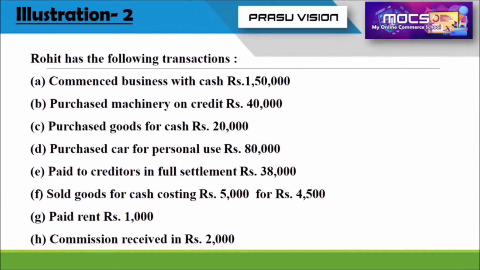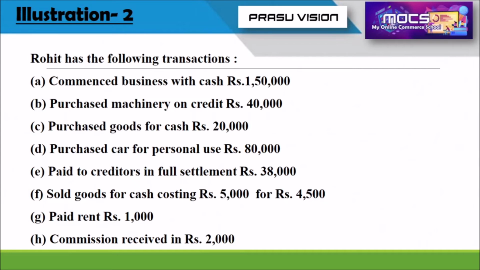Dear students, we are moving to the next problem to develop our concepts regarding accounting equation. So here the transactions include Rohit has the following transactions: commenced business with cash rupees 1,50,000, purchased machinery on credit rupees 40,000, purchased goods for cash 20,000, purchased car for personal use 80,000, paid to creditors in full settlement 38,000, sold goods for cash costing 5,000 for 4,500, paid rent rupees 1,000, commission received in cash rupees 2,000.